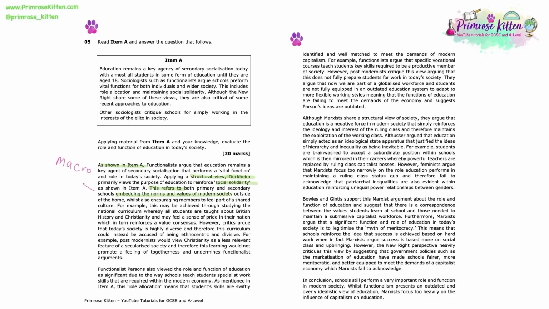We then use an example to support that of the British national curriculum, which was introduced in 1988, many years after Durkheim was formulating his view about education. So here we are applying a contemporary example, but showing the examiner that we understand that contemporary example through the theory of Durkheim. And just to remind you with regards to the national curriculum, the whole idea behind it is that all pupils aged between 5 and 16 years get a broad and balanced curriculum, but that also includes, as suggested in this paragraph, some knowledge with reference to the UK.